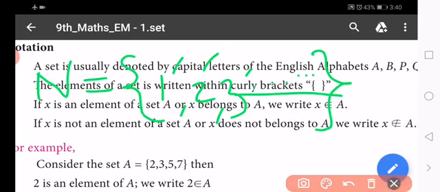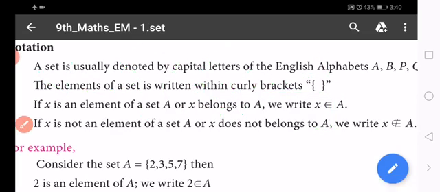So do you know how to represent a set, how to write a set?